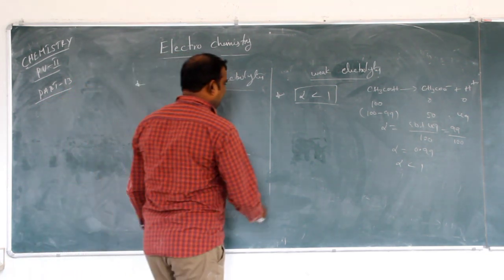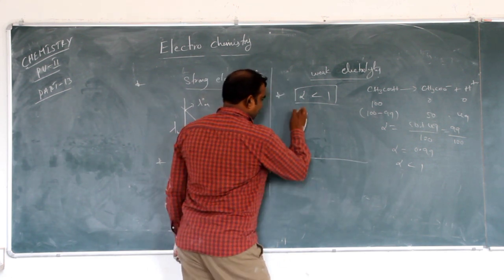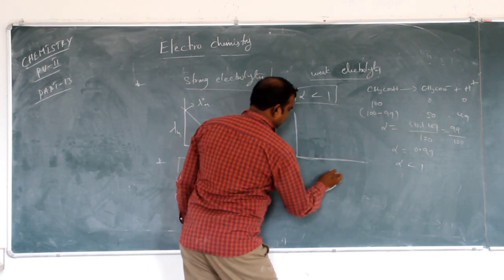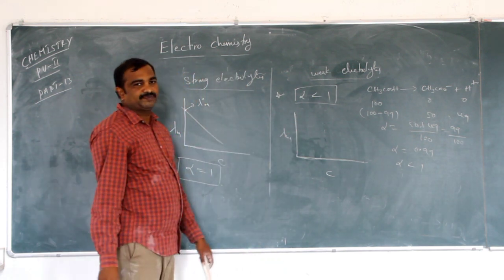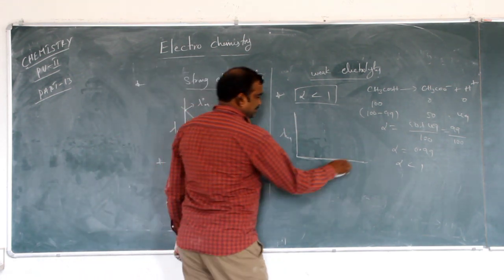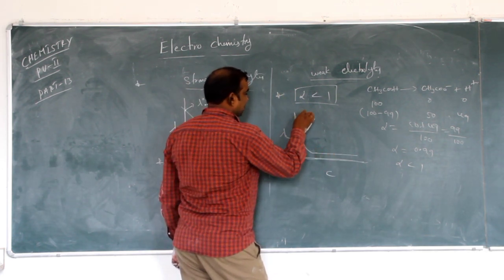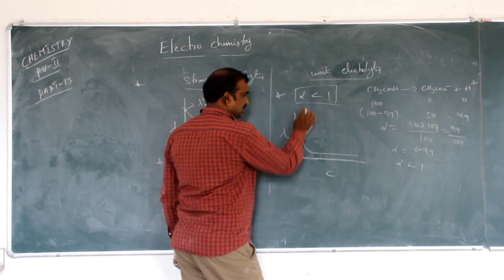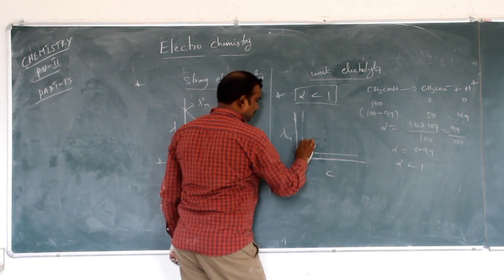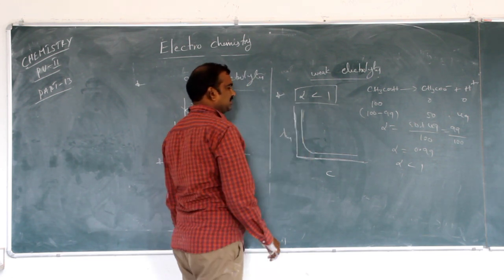So if you draw the graph here, between concentration and lambda m, if concentration decreases, lambda m increases automatically. It does not touch like this. Simply it will go on increasing like this.